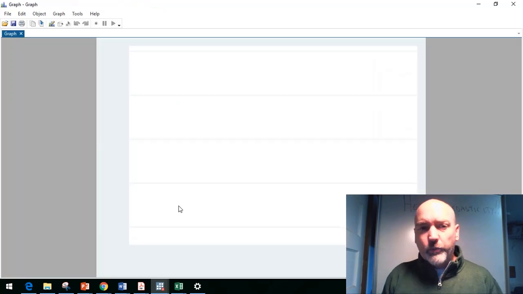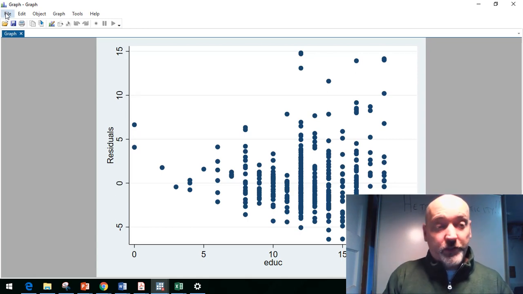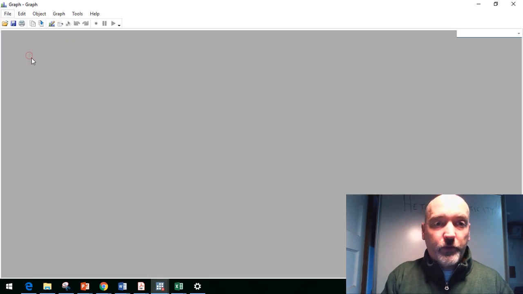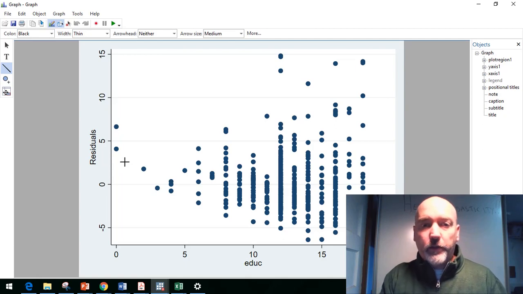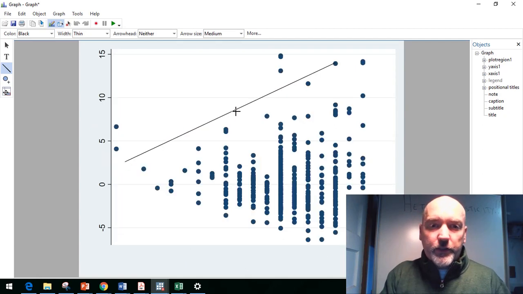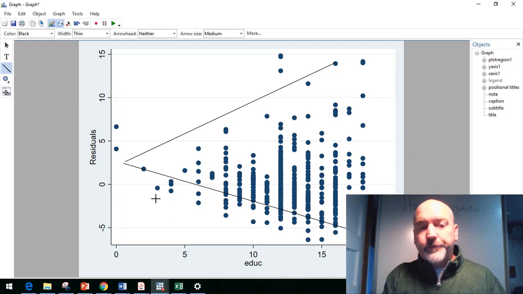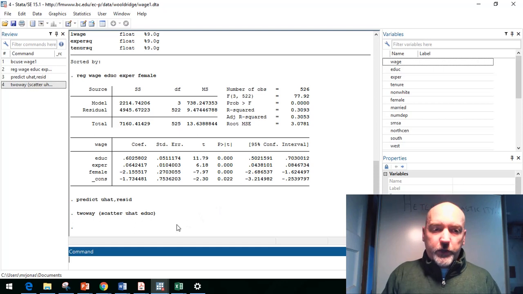So we bring up our plot, and this, of course, is the reason I use this data set, because this is the picture-perfect example of heteroskedasticity. So if I draw my graph, start the graph editor, Control L here in Stata, we see this widening dispersion pattern, right? As education increases, the variability of wage increases as well. So that's certainly an indication of potential heteroskedasticity, and always a good idea to do that visual inspection.